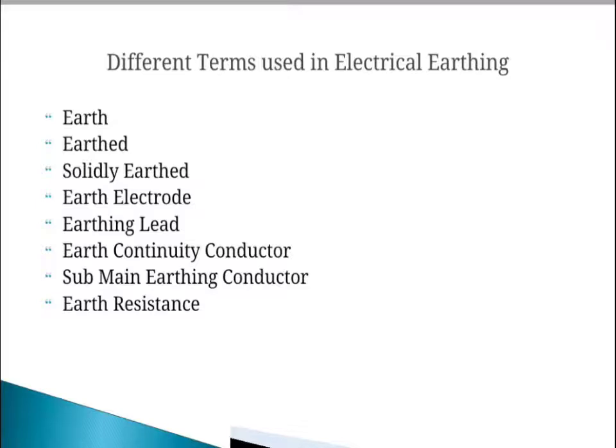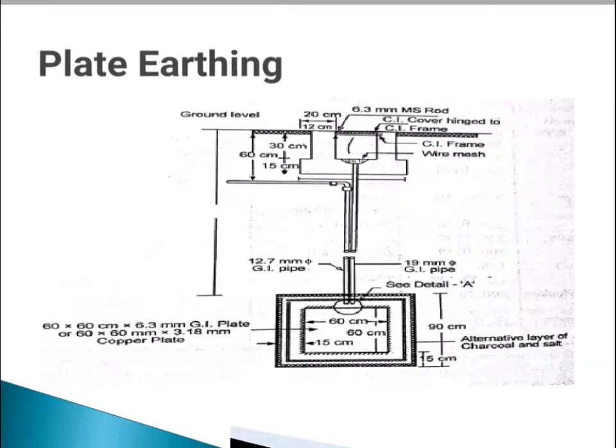Then in a DC 3-wire system, the middle conductor should be earthed at the generating station. Stay wires for overhead lines should be connected to the earth by connecting at least one strand to the earth wire. Then we have to see the different methods of electrical earthing. In that, the first one is plate earthing.